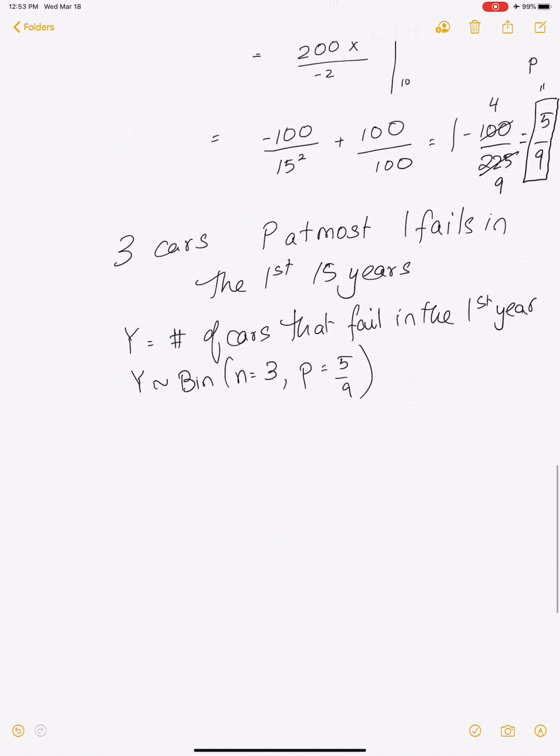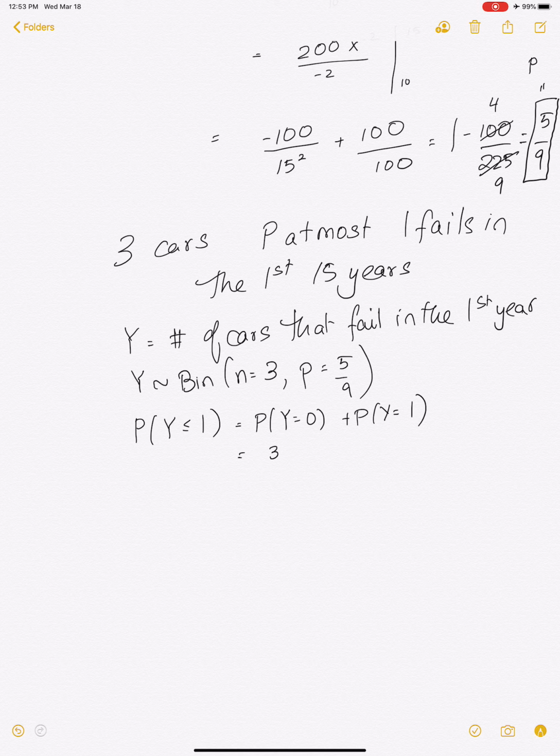So what are we asking about Y? We want the probability that Y is less than or equal to 1. All right, what is that? We know that's the probability Y equals 0 plus the probability Y equals 1. Just apply what you know about the binomial random variable.